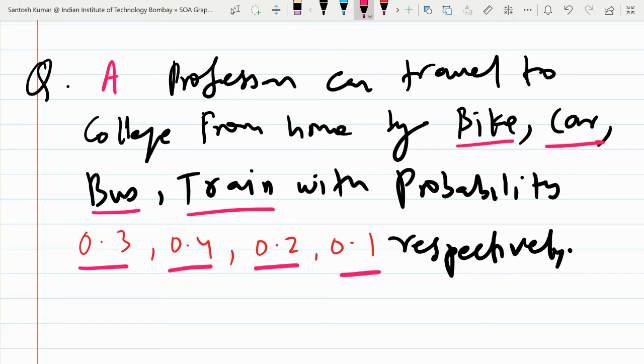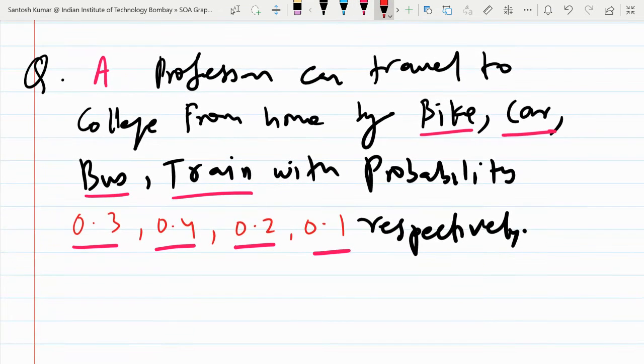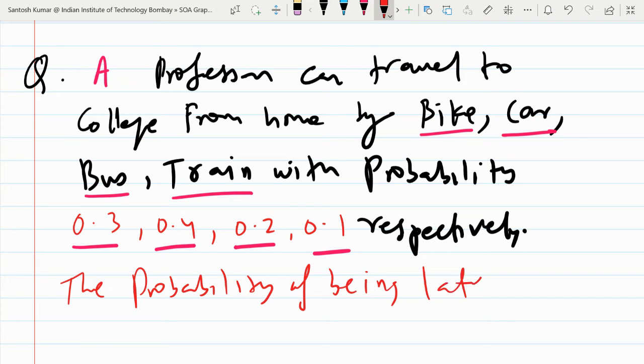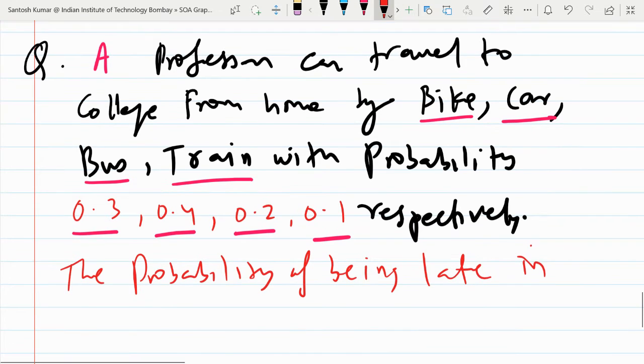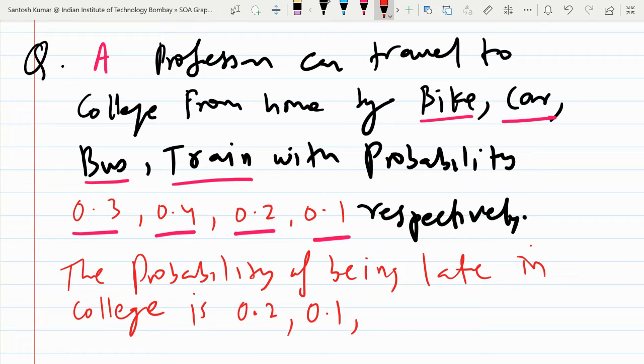Okay, and the probability of being late in college is, like you may say, 0.2, 0.1, 0.8, 0.7 respectively.